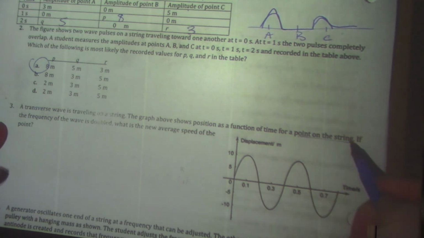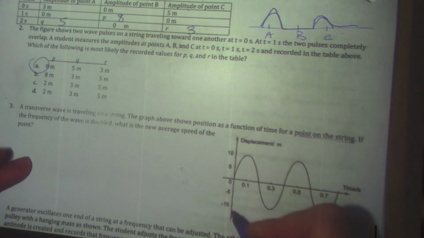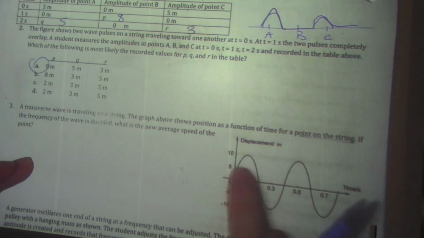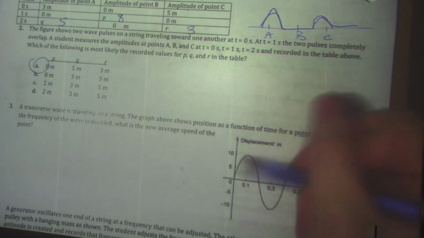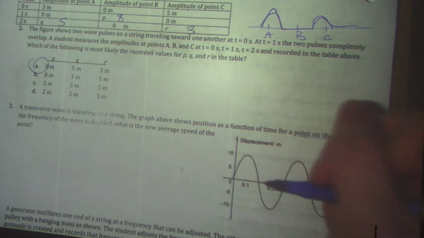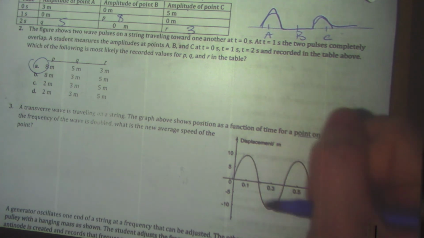This shows the position as a function of time for a point on the string. So this is saying this one point is going up, and then it's going down, and then it's going up, and then it's going down as this amount of time has passed. Now we're going to double the frequency of the wave, and we want to know what the average speed of that point is. So you can find the average speed of the point right now. You can say, okay, it goes up 10, down 10, that does 20 in 0.2. Or you can say it goes 10 in 0.1. Or you can say it goes 40 in 0.4. It doesn't matter because the average speed, once you have it, is going to be constant through it.